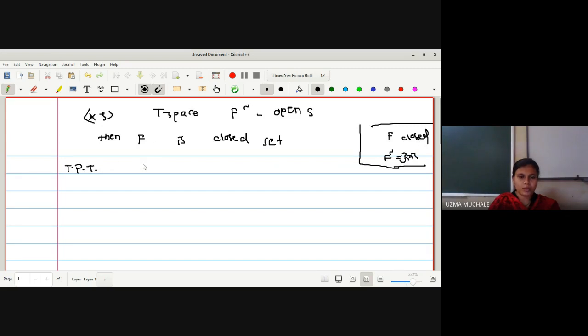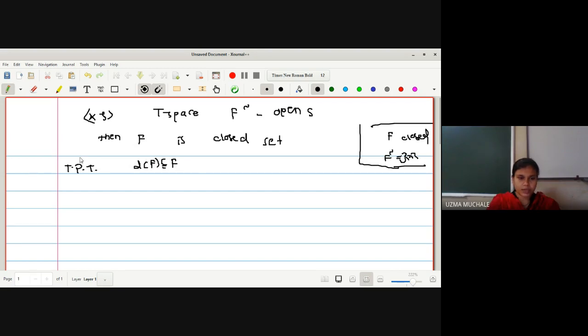To prove that F is a closed set, what we have to show is that the derived set of F is contained in F. Right, now this is the definition of a closed set. What do you mean by a closed set? It contains all its limit points. That means the derived set of F is contained in F. Now, I want to prove that the derived set of F is a subset of F.